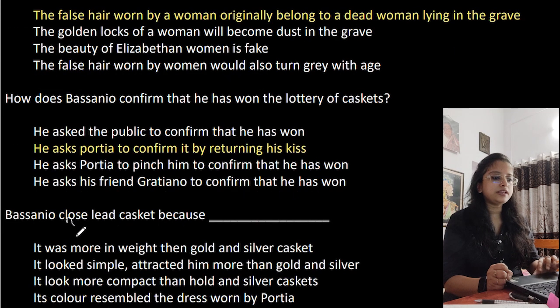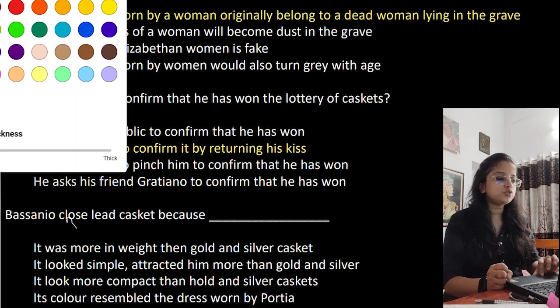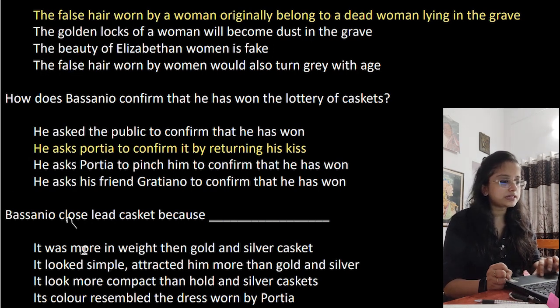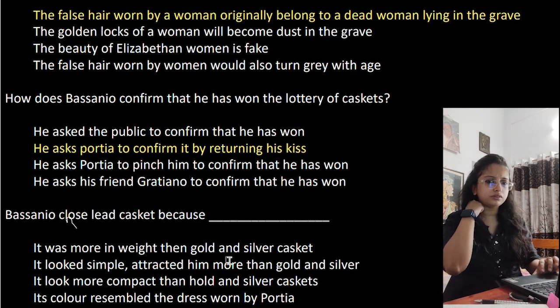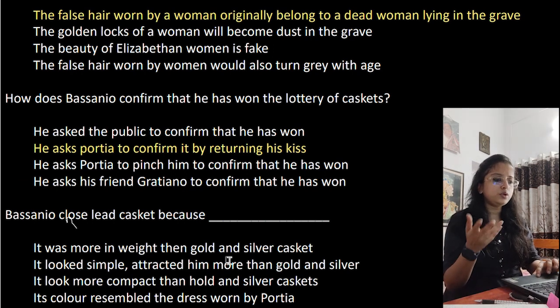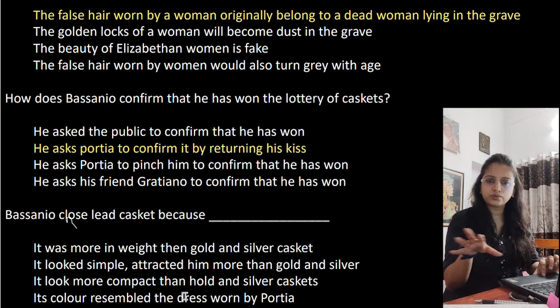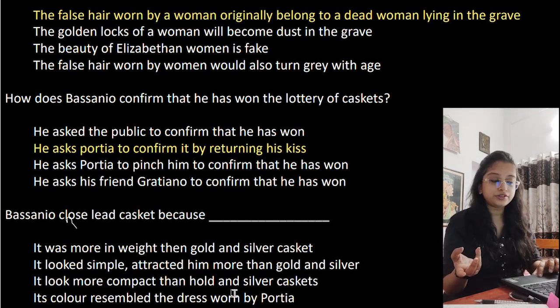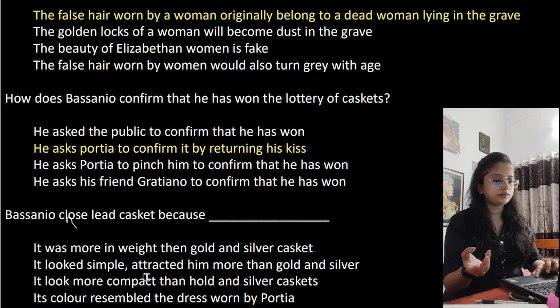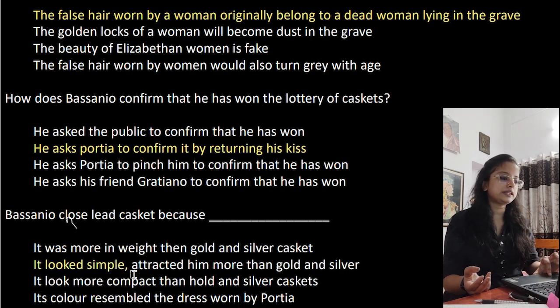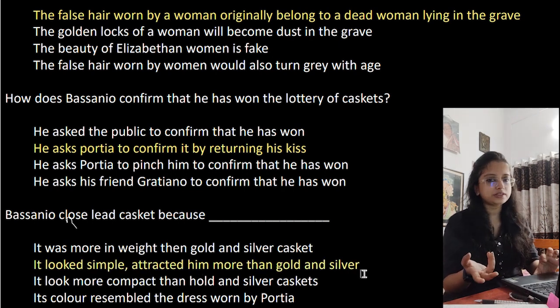Bassanio chose the lead casket because, what is the reason for Bassanio to choose the lead casket? It was more in weight than the gold. Does it matter about the weight? No. It looked simple. This is a better option. It looked more compact than the silver casket. What compact? Color resembled the dress of Portia? Of course not. The correct answer is, it looked simple, attracted him more than gold and silver. This is the best option.